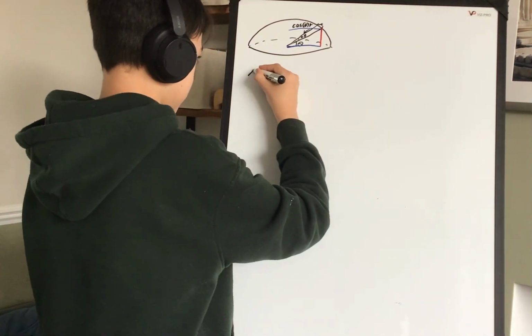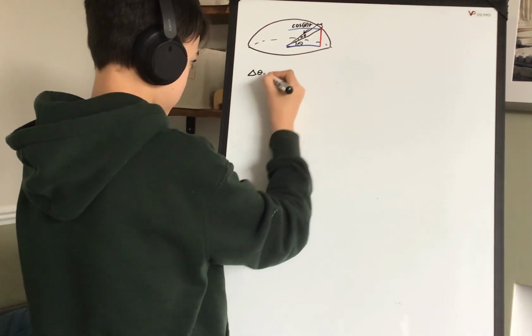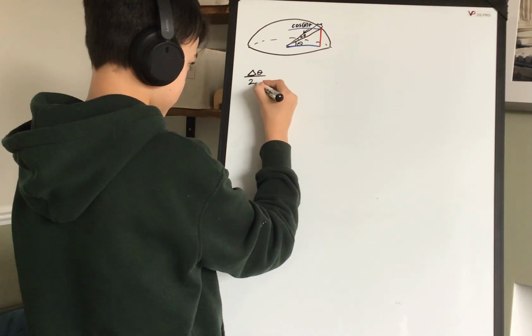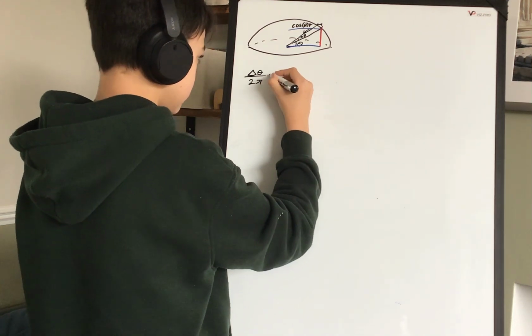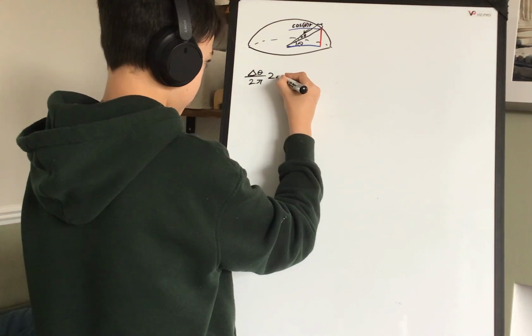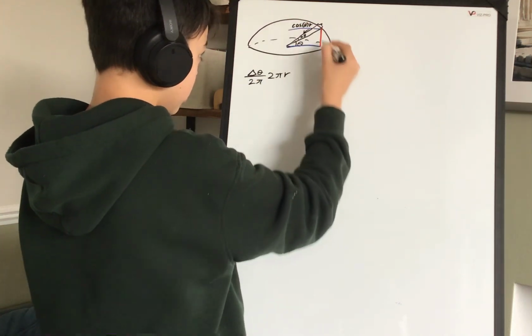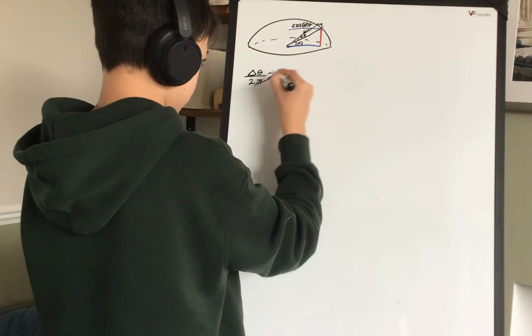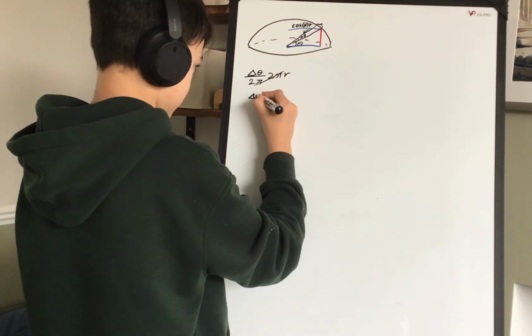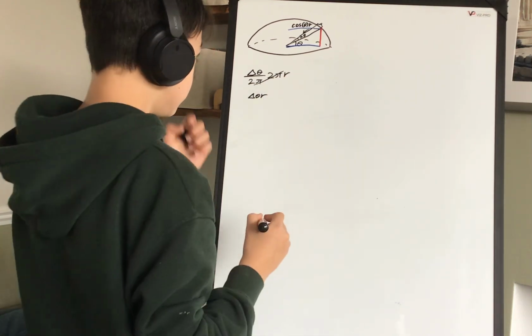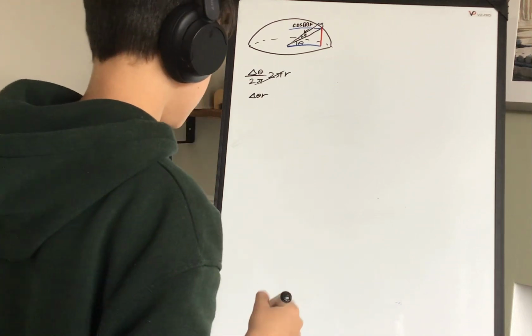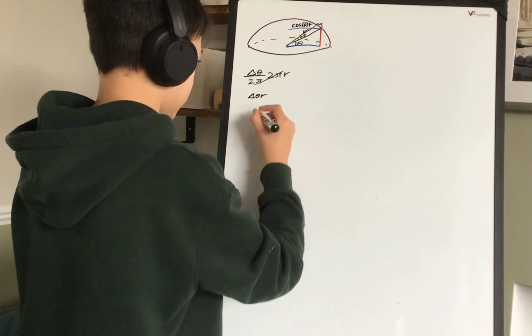Now that's going to be delta theta out of 2 pi radians multiplied by 2 pi r, right? The total circumference. And those cancel, so we get delta theta r. And we're actually ready to set up our integral now.